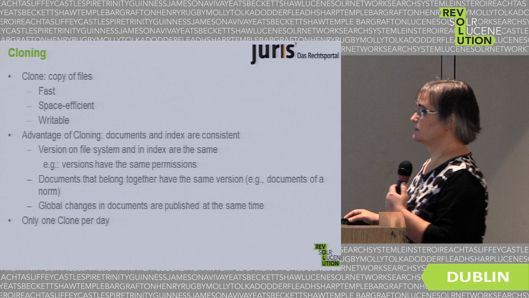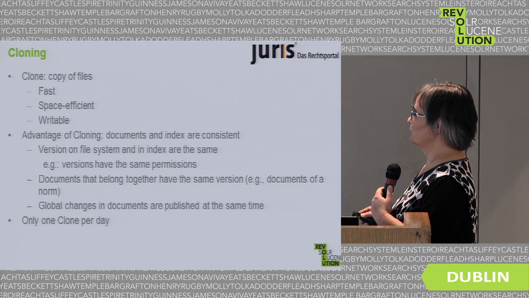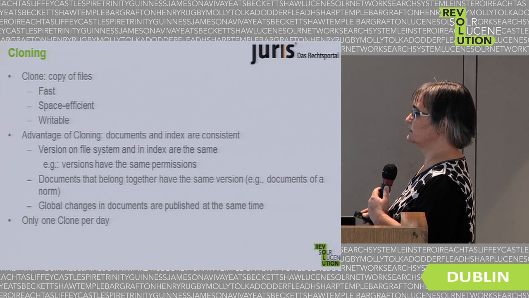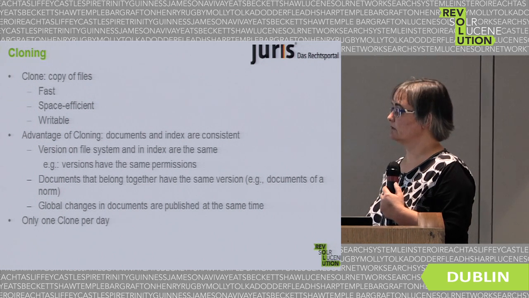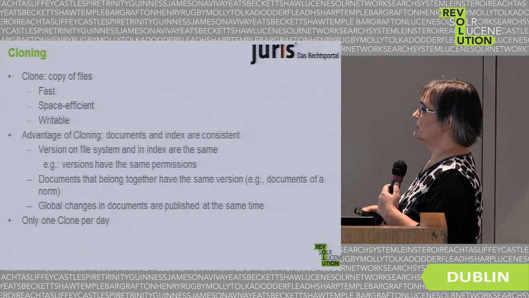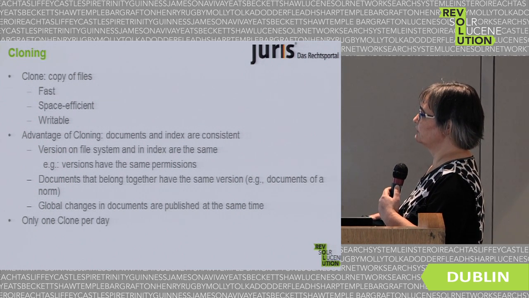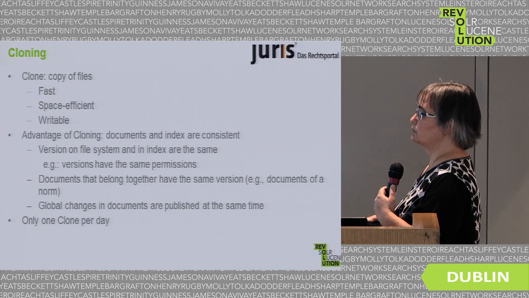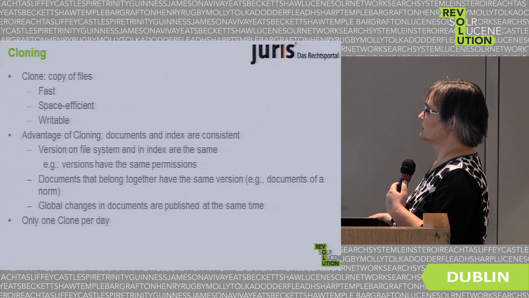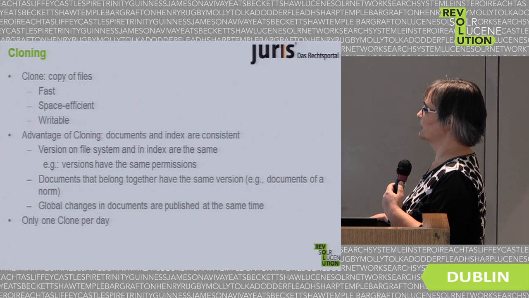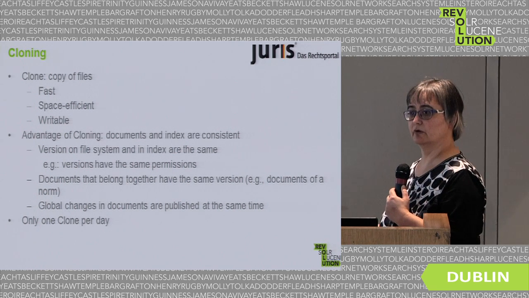What is the advantage of this method? We can be sure that the documents and the index are always consistent. So we have the documents on the file system and we have the index, and we know that they are always the same. Else I think it would be more difficult to achieve this. So, for example, the 2 versions have the same permissions. Also, what is important to us is that documents that belong together have the same versions, for example, the documents of a norm.